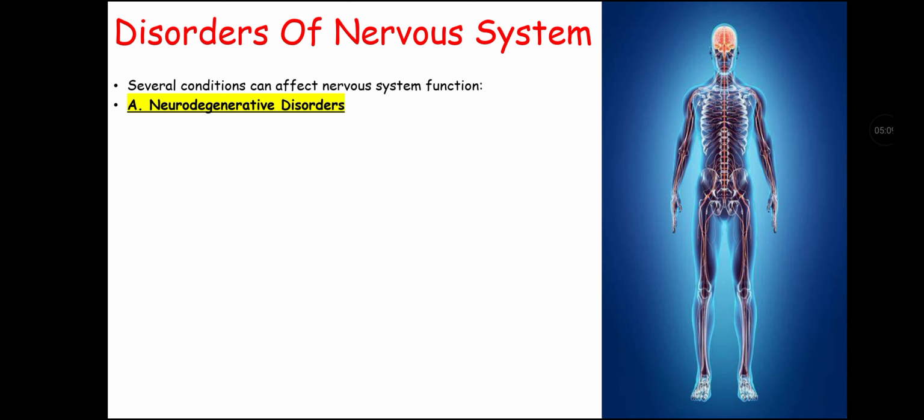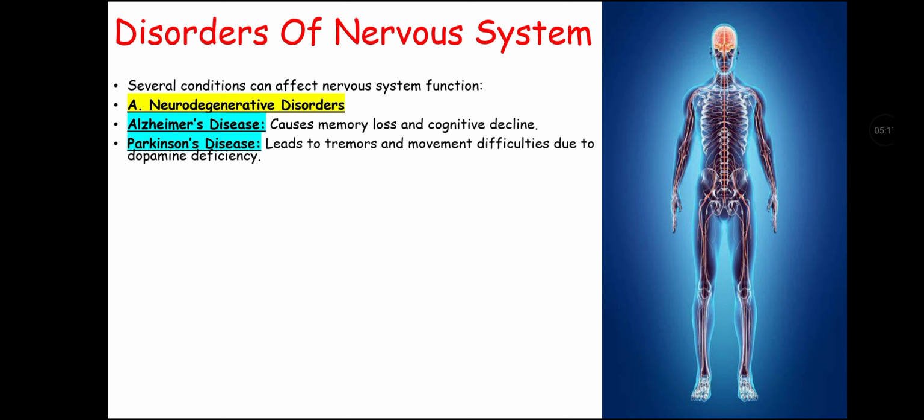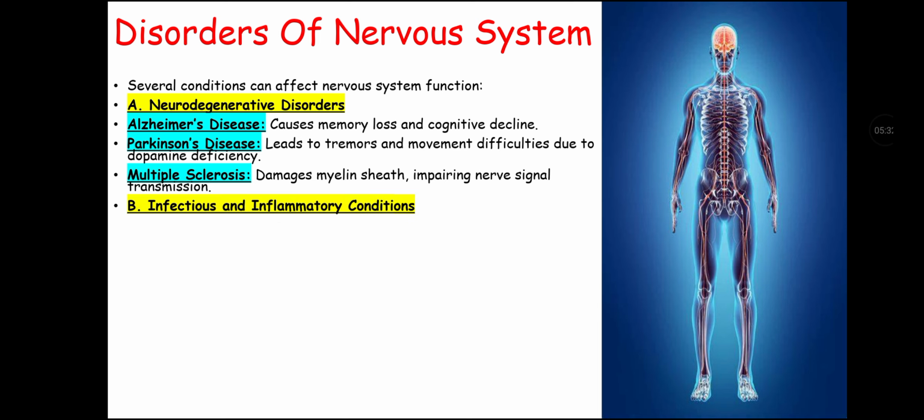Now let's talk about disorders of nervous system. Several conditions can affect nervous system function. There may be neurodegenerative disorders that include Alzheimer's disease that cause memory loss and cognitive decline. It also includes Parkinson's disease that leads to tremors and movement difficulties due to dopamine deficiency. Next neurodegenerative disorders is multiple sclerosis that damage myelin sheath, impairing nerve signal transmission.